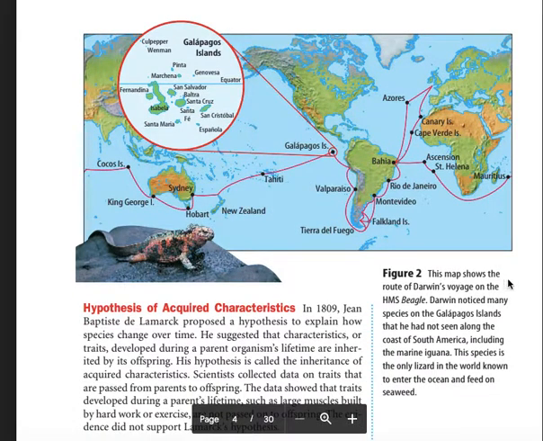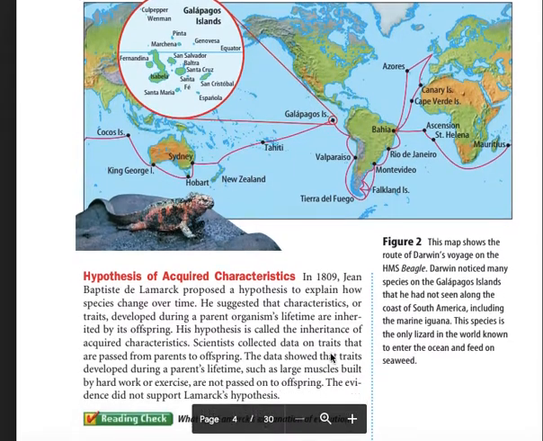Figure 2, this map shows the route of Darwin's voyage on the HMS Beagle. Darwin noticed many species on the Galapagos Islands that he had not seen along the coast of South America, including the marine iguana. These are the only lizards in the world known to enter the ocean and feed on seaweed.